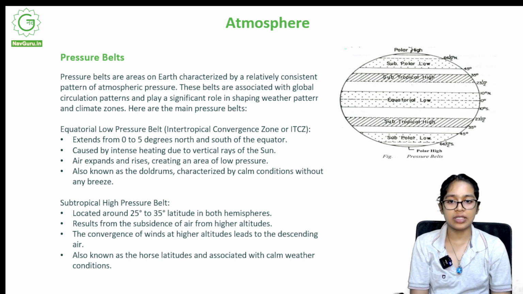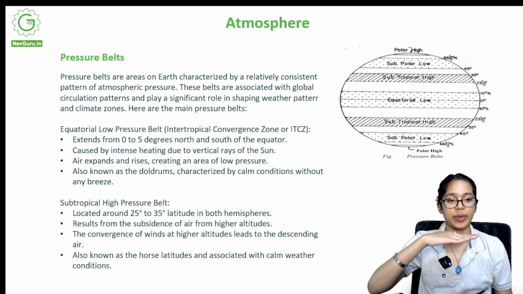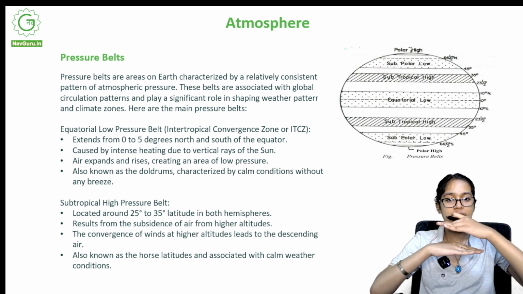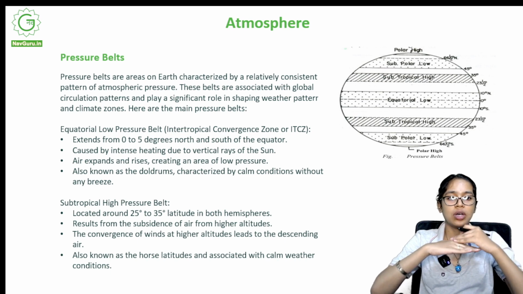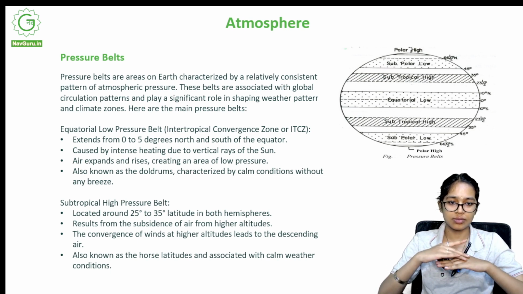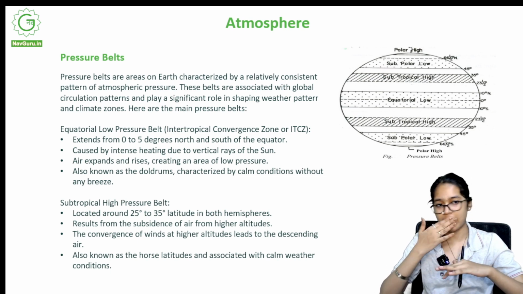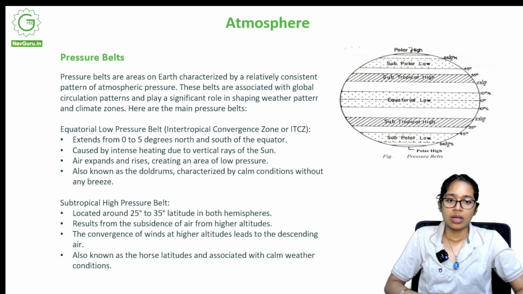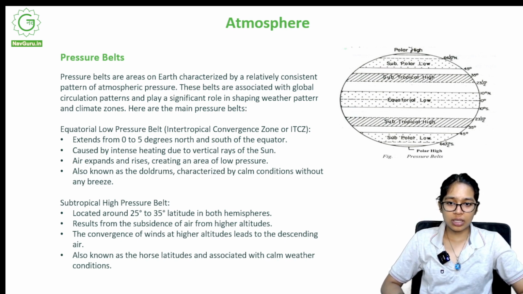Equatorial low pressure belt, also known as the intertropical convergence zone or ITCZ, extends from 0 to 5 degrees north and south of the equator. This is the equator; above it, 0 to 5 degrees is equatorial low, and below it, to the south, is equatorial low as well. It is caused by intense heating due to vertical rays of the sun. The air expands and rises, creating an area of low pressure.